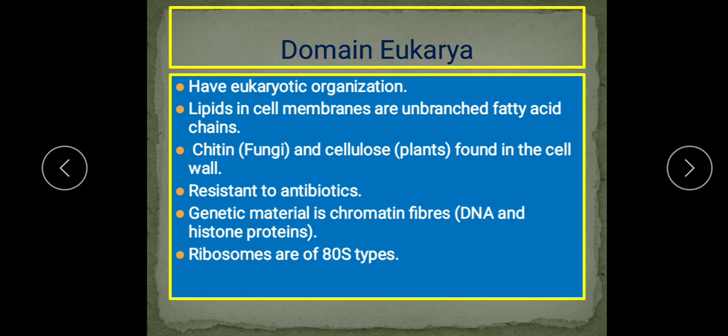And here the eukaryotic ribosomes are of the 80S type, where S is the Svedberg unit, and 80S type ribosomes are found in them. So these are the important features of domain eukarya. The rRNA is unique, as I have discussed. The nucleotide sequence of rRNA in all three domains is specifically different. Now we'll see the classification of the domain eukarya.